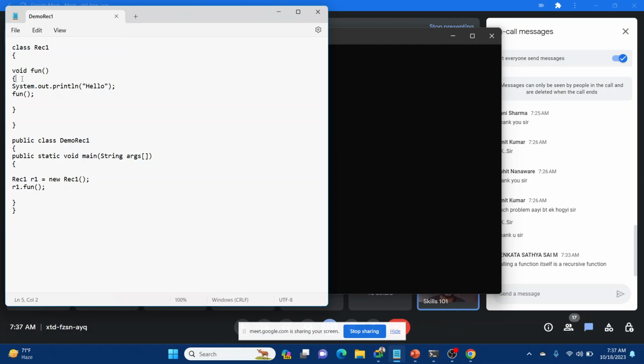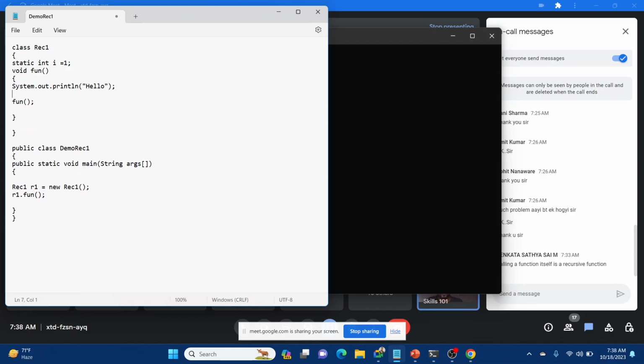There are two different ways to do it. One is, we'll create a static integer outside of the function, and we will give it a value of 1. We will put the call into an if part.